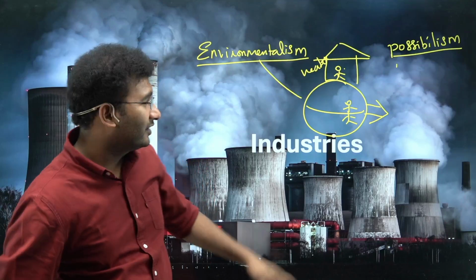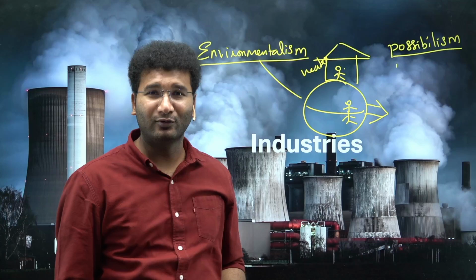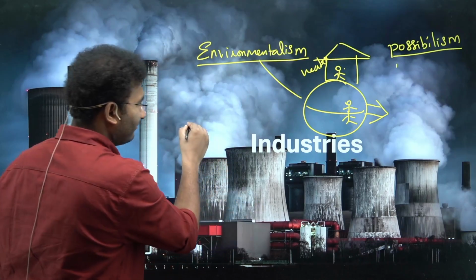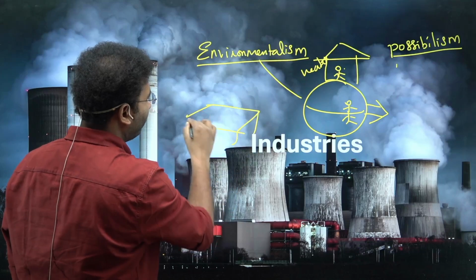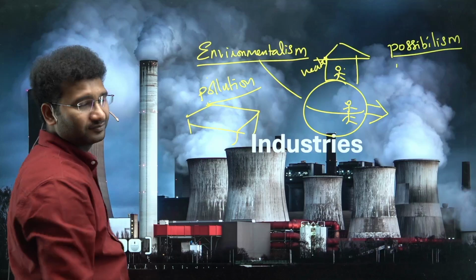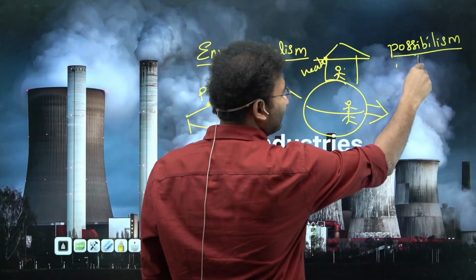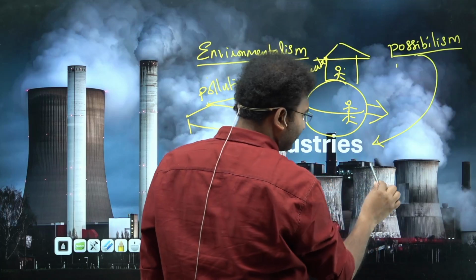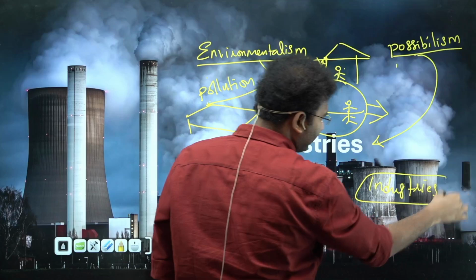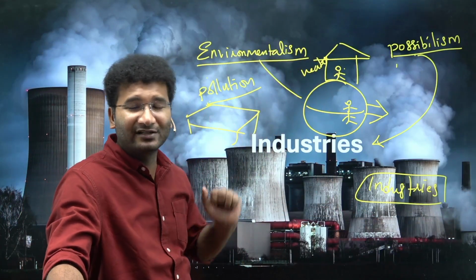Now, look here, this is an industry. Without industries, we cannot have a better quality of life. Environmentalists will focus on the pollution from this industry. They don't want pollution. Possibilists will tell you that industries are important. These people will focus on industries. Industries are also important. At the same time, environment is also important.